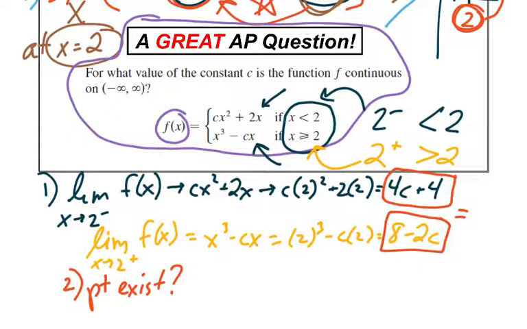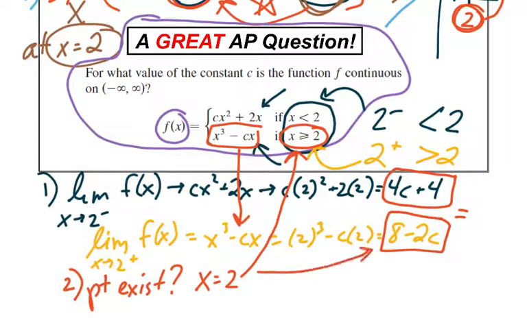And if you look up on our graph, when x equals 2, is there an actual y value? The y value would be, using this second equation, because this has the equal sign for 2, the y value would be this. Okay, cool. Well, if that's our y value, we've already tested it here from the limit. So when we use this later for our limit, the point will exist. When I plug in x, because I am plugging it into a function, I should get a y value out. So for step 2, it is going to work.